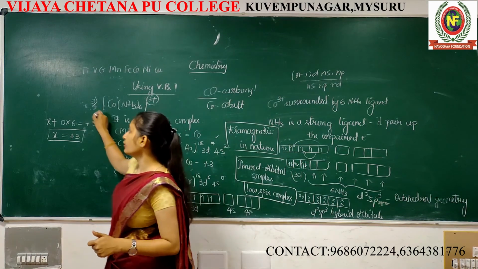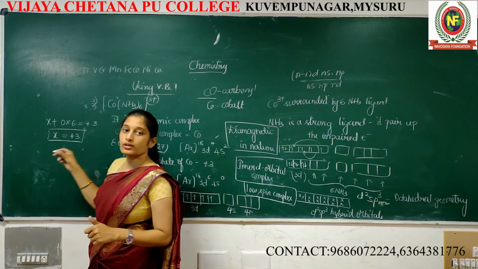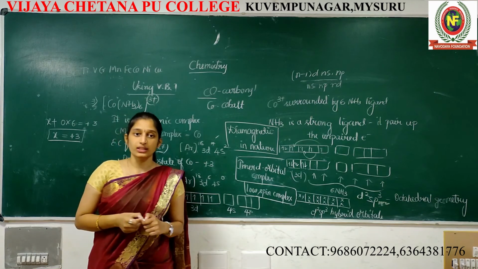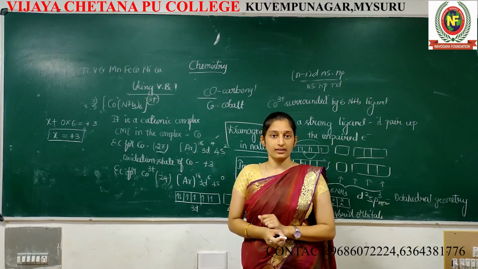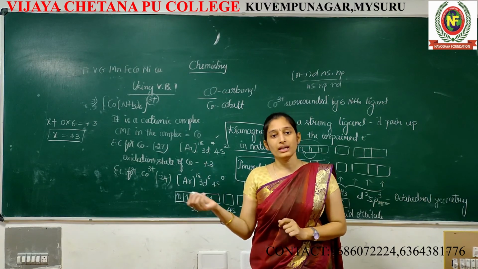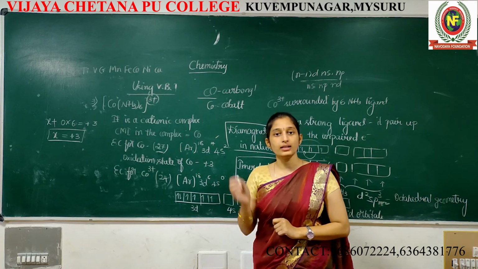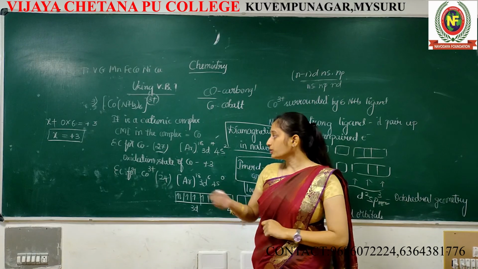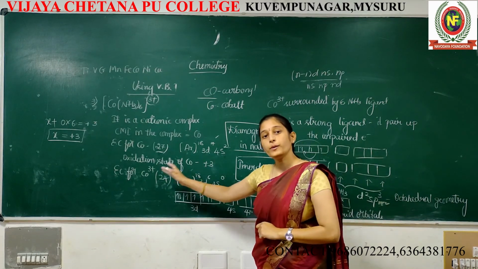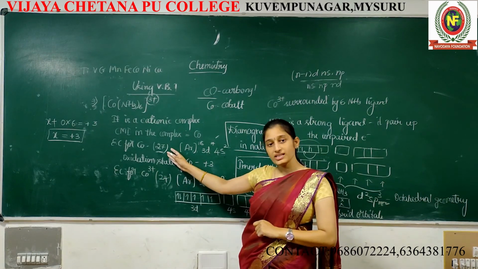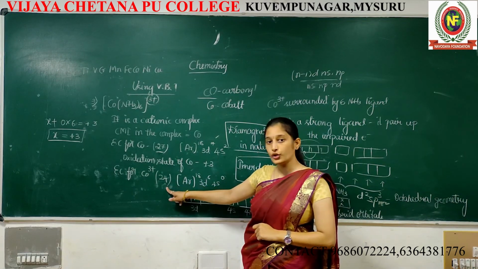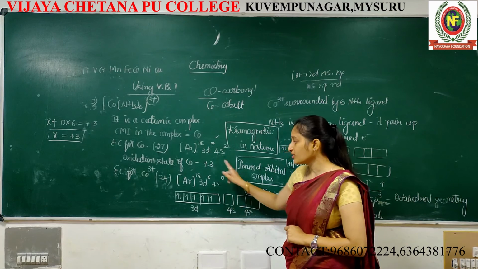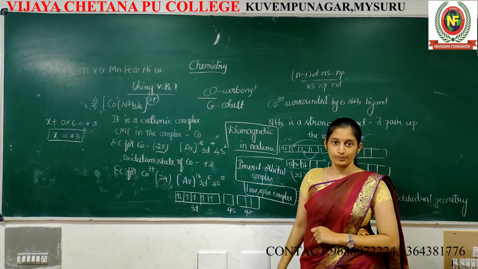You know how to calculate the oxidation state? Because ammonia is neutral. Once ammonia is a neutral ligand, it means there is no charge. So 0 multiplied by anything. Here 6 ligands are there. That's why 6. Total +3 state. Cobalt +3 means out of 27 electrons it lost 3 electrons. So it becomes 24. This is the electronic configuration for 24.